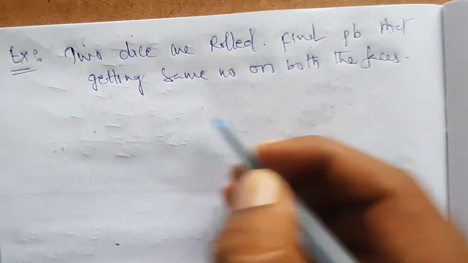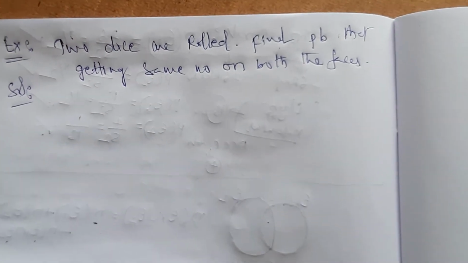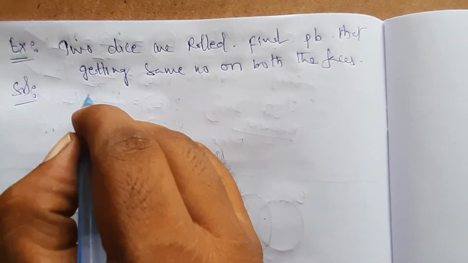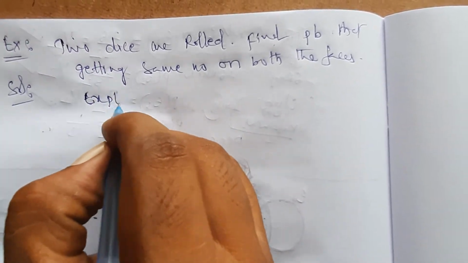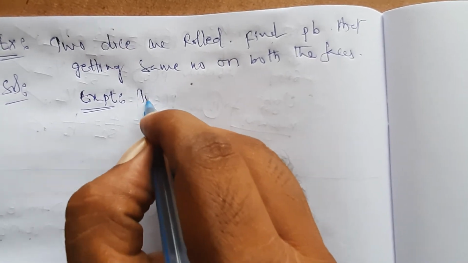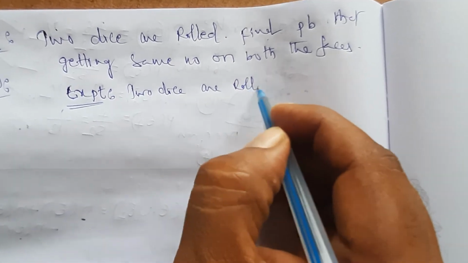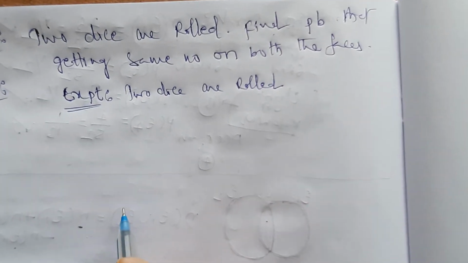Here the experiment is rolling of 2 dice. This is the random experiment.